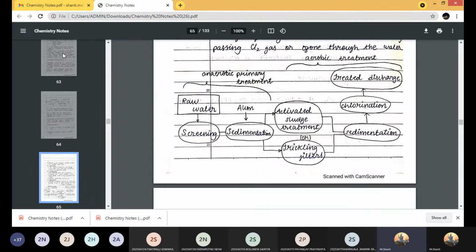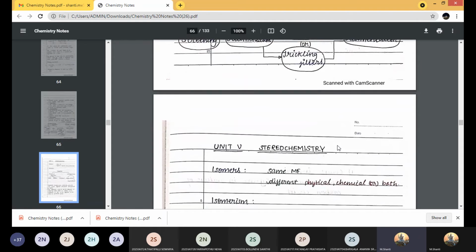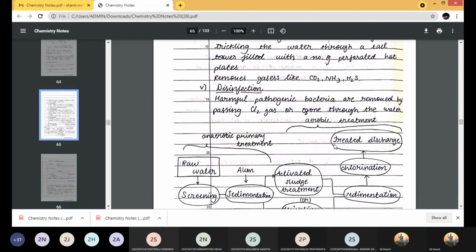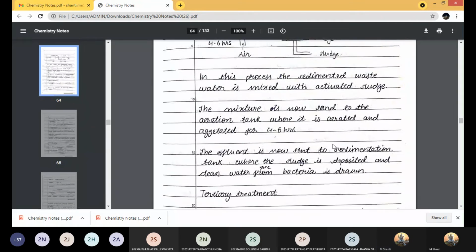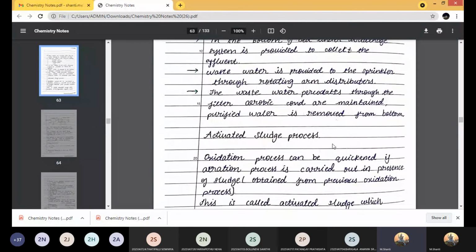Here you have two ways, so it's shown as trickling filters and activated sludge process, and then again sedimentation. From here you have the tertiary treatment steps. So again sedimentation, chlorination, treated, discharge. So this is what we had about unit 4.